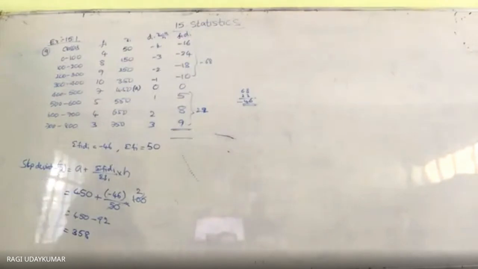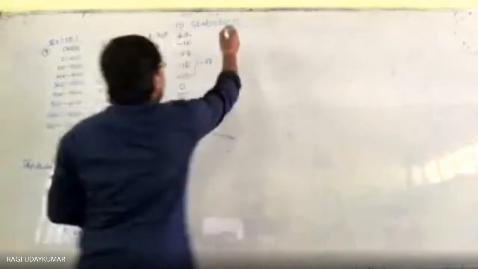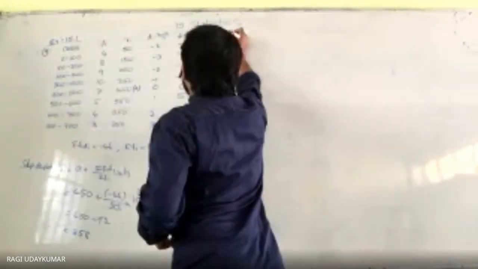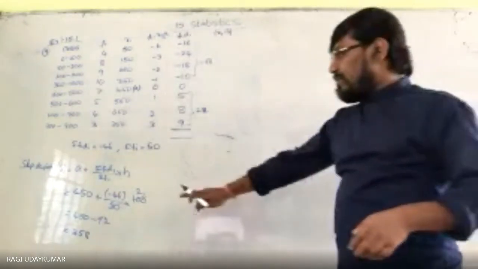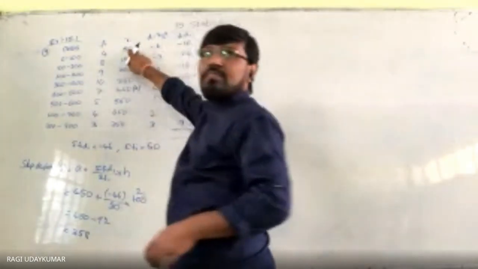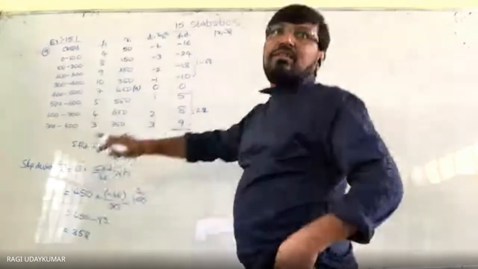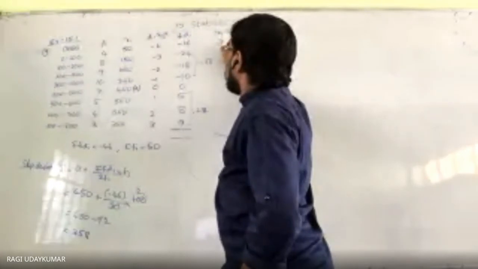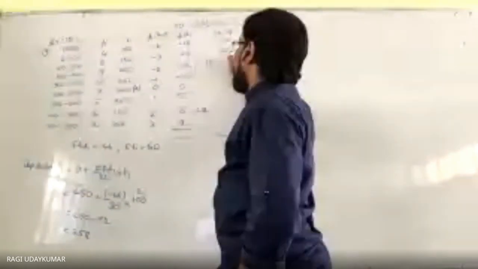So now what to do here? This 358 should be subtracted from each value: modulus of xi minus x bar. Modulus of 358 should be subtracted from this. 50 minus 358 gives 308. Next, 208.